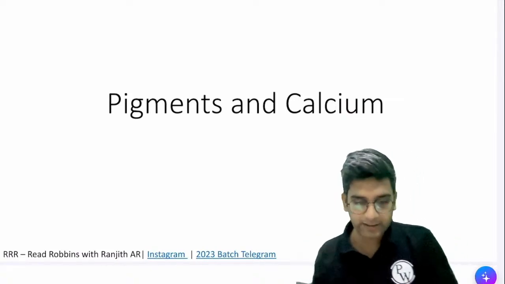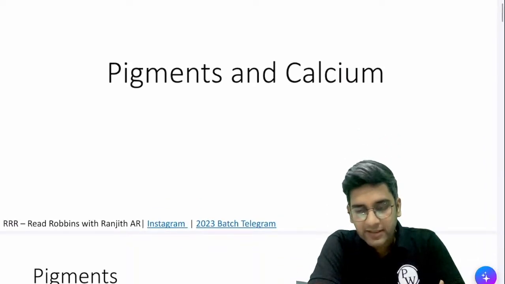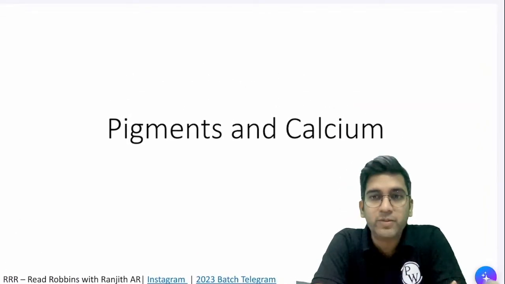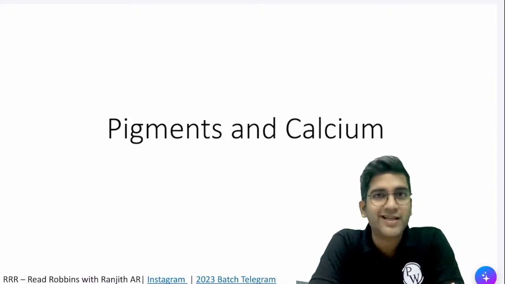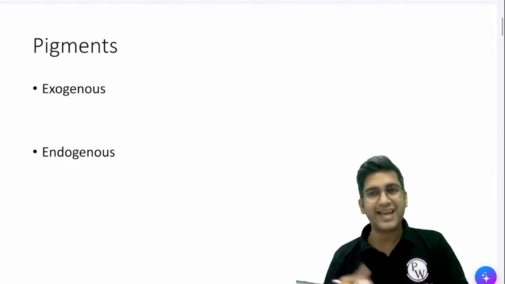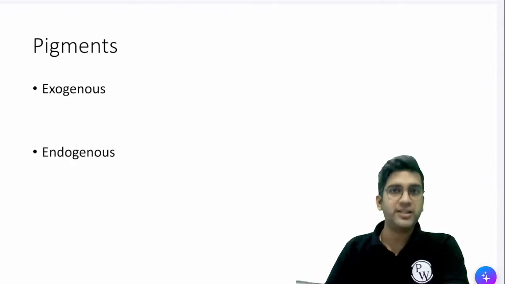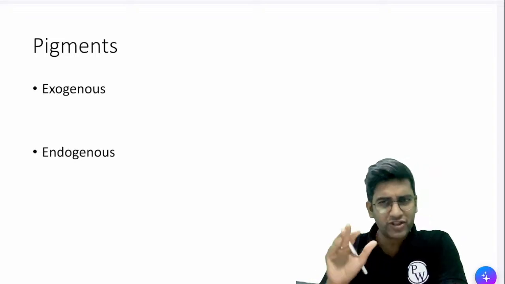Fine. Okay, let's start. So today we'll be talking about pigmentation and calcium. Like I said, these are also intracellular accumulations which help us diagnose a cell injury, because patients don't come to us exactly at the time of cell damage. So there are two things in pigments. One is exogenous pigment, which can come from outside the body. The other is endogenous, which can be formed inside the body. Exogenous, we'll come to it very soon.